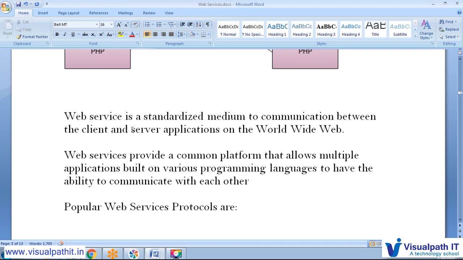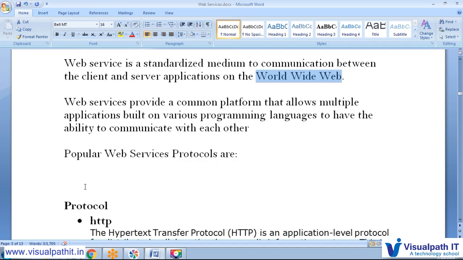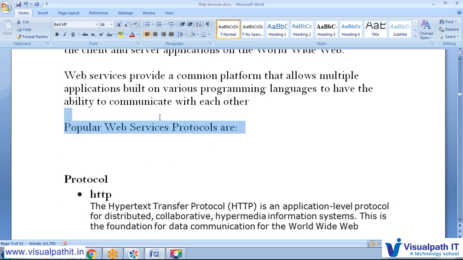So here web services is a standardized medium of communication between the client and server application on the WWW, World Wide Web. Web services provide a common platform that allows multiple applications built on various programming languages to have the ability to communicate with each other. So that's why it is very popular.